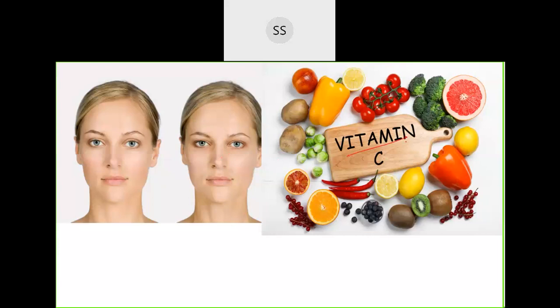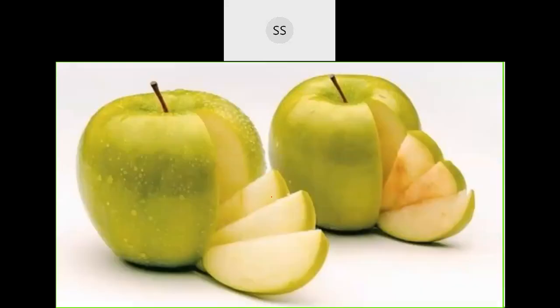Vitamin C is one such compound which will slow down the aging process. You should consume more vitamin C and vitamin E, which will help you slow down aging, and you will look younger. These compounds are called antioxidants, which do not allow the oxidation to take place.